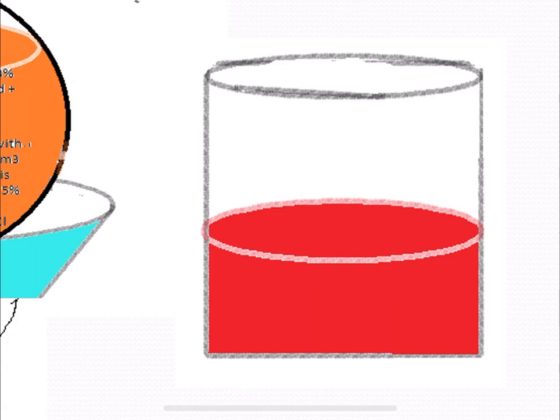This is the workup procedure: to get pure aryl oxyacetic acid you wash it with sodium carbonate, which removes the excess hydrochloric acid present.